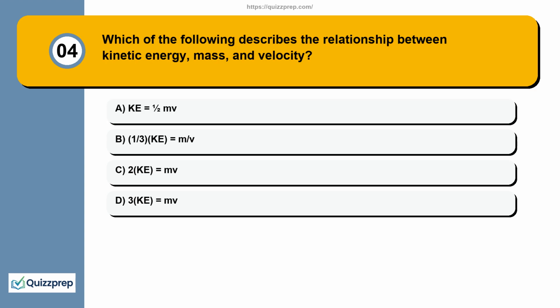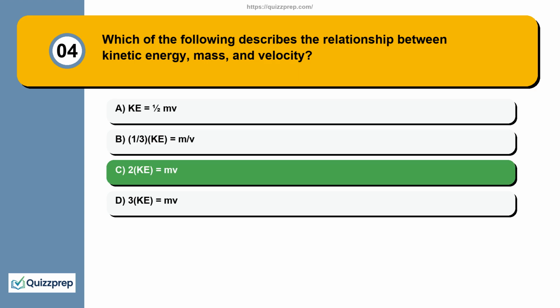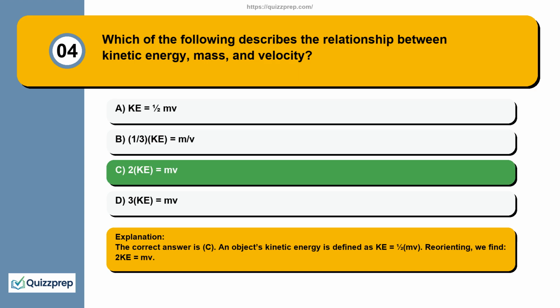Question 4. Which of the following describes the relationship between kinetic energy, mass, and velocity? 1, Q equals 1/2 mv. 2, Q equals m/v. 3, 2Q equals mv. 4, Q equals mv. The correct answer is C. An object's kinetic energy is defined as Q equals 1/2 mv. Reorienting, we find 2Q equals mv.